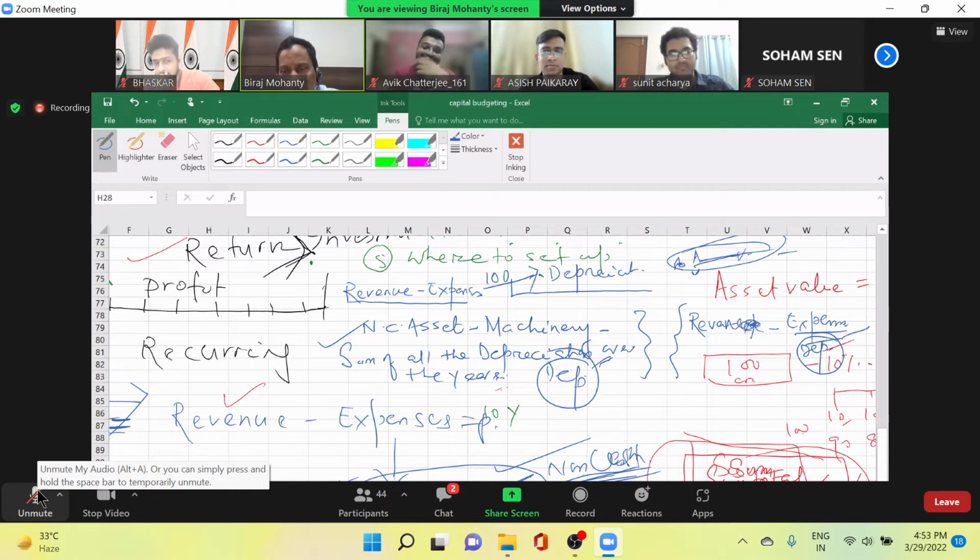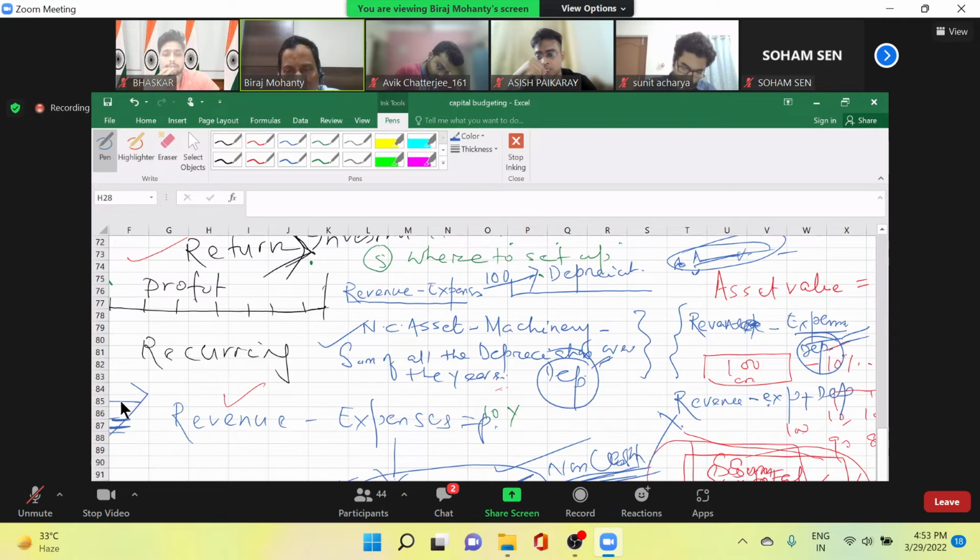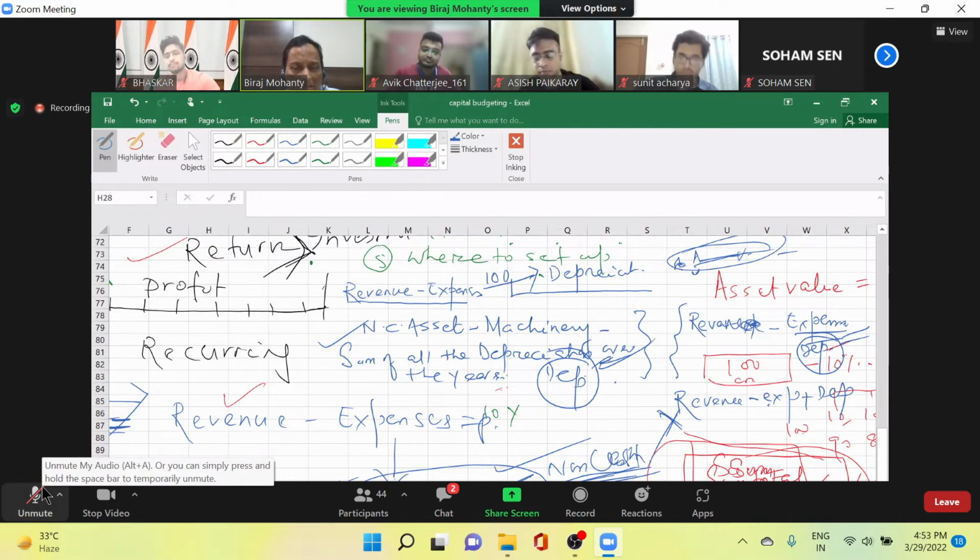That's why we remove this depreciation from here. So revenue minus expense plus depreciation. This side doesn't contain depreciation because it was deducted here. Again I added it up, so it became nullified. And here I include the depreciation. Could you get the concept behind this thing?